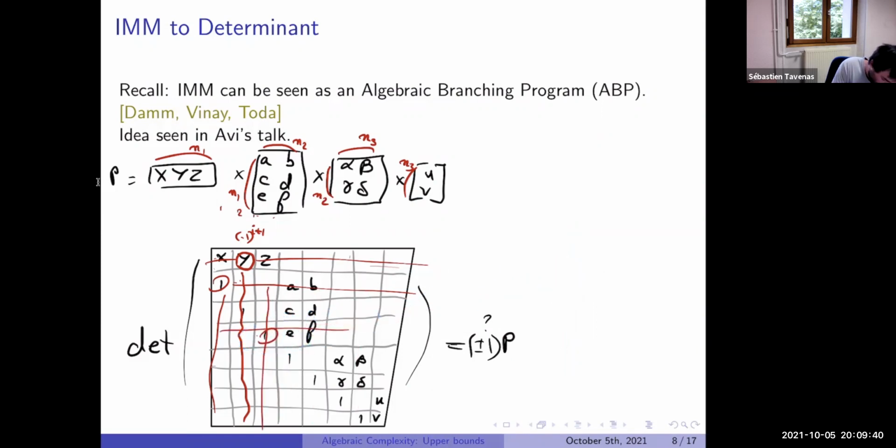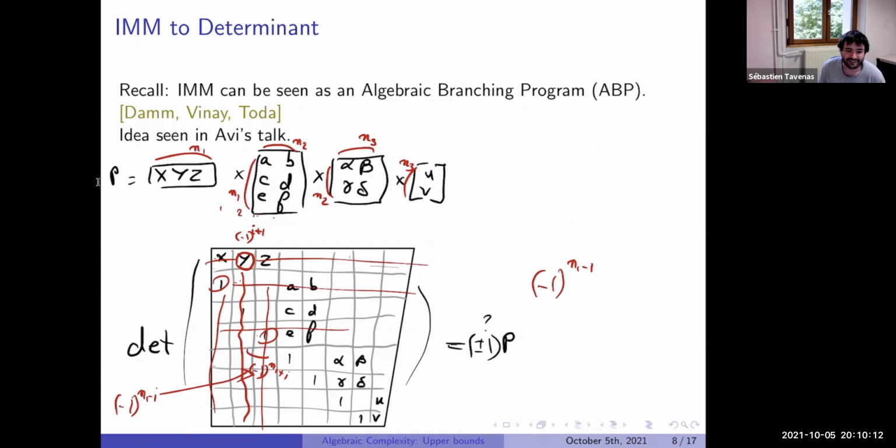So each time I have a -1, and each time I have a 1 after the column I considered. So this will be n1 plus i or minus i. Sorry, it was not clear. We put here a -1 to the n1. So in front of my monomial, the coefficient I had was (-1) to the n1 minus 1.